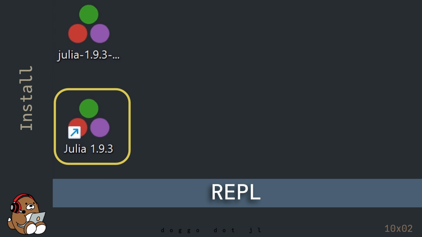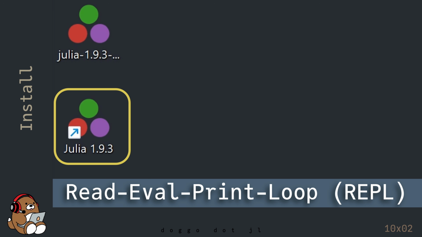This is what is known as a REPL, which is spelled R-E-P-L. REPL stands for Read, Eval, Print, Loop. Eval is short for Evaluate. So the REPL reads your code, evaluates it, prints the appropriate response, and then waits for you to type in a new line of code. Thus read, eval, print, loop. The REPL will let you use Julia interactively. In the next chapter, you'll learn how to use the REPL, and you'll write your first line of code using Julia.